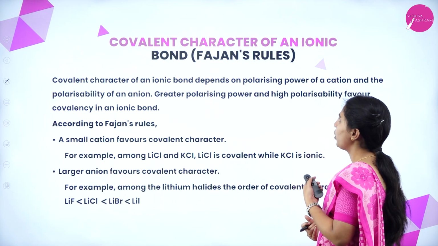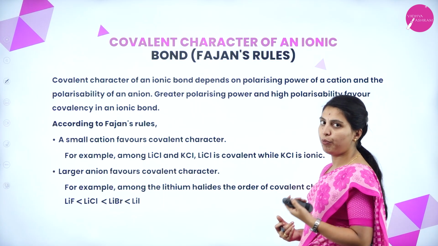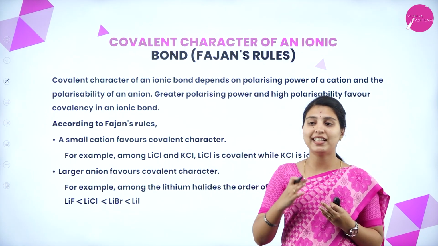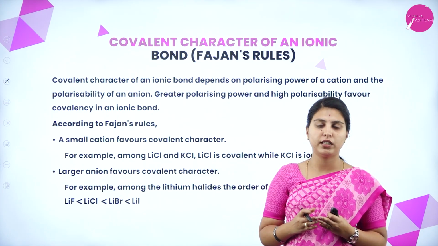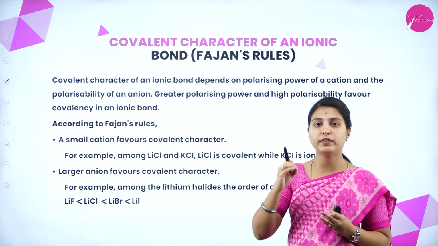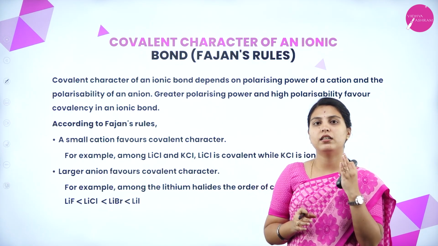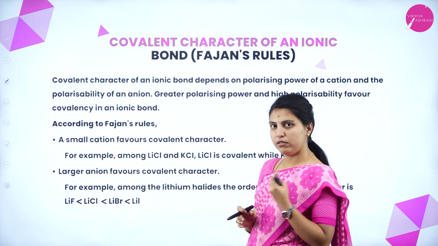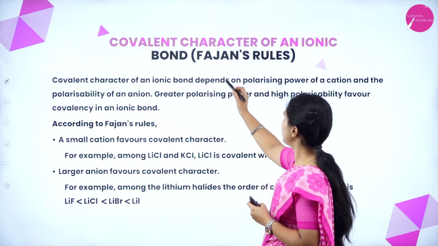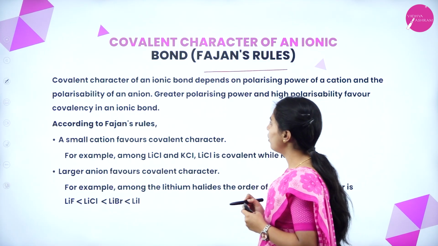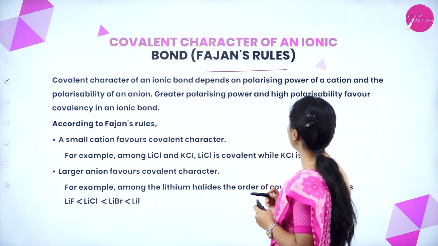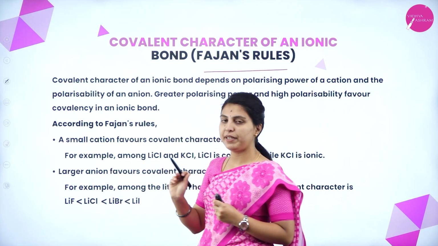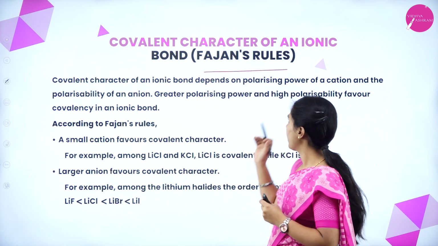Okay. Next one, covalent character of an ionic bond. I have told already, in so many molecules you cannot say it's completely ionic or completely covalent. In some of the ionic compounds, you will see some characteristics of covalent nature. How you can see this will be called Fajan's rule. Okay. Covalent character of an ionic bond depends on the polarizing power of a cation and the polarizability of an anion. Okay, it depends on the polarizing character of the cation.